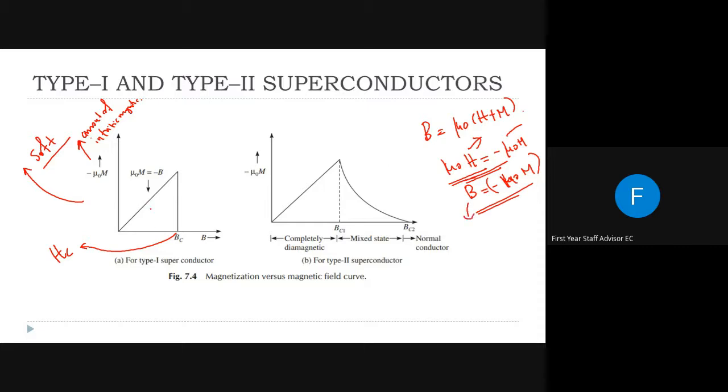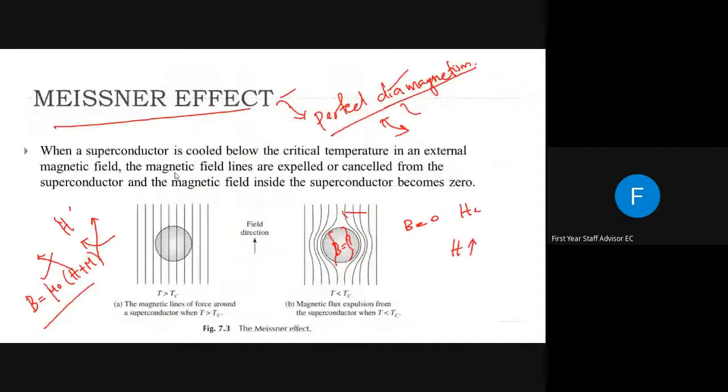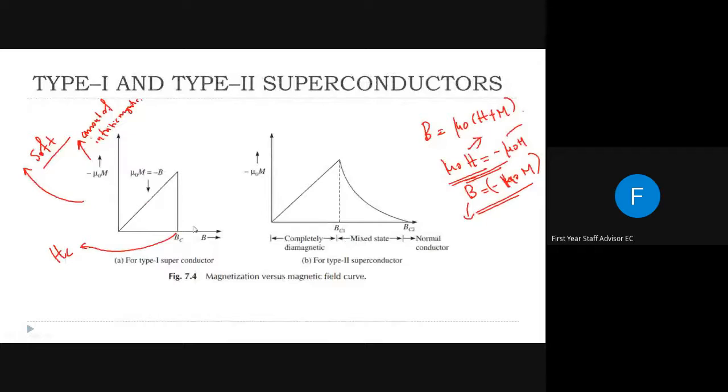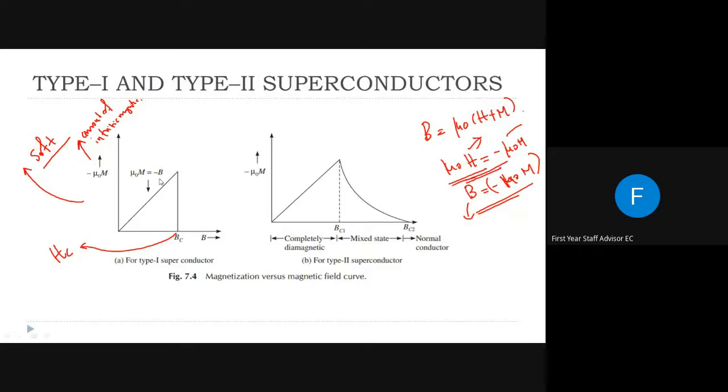But when reaching some critical field, abruptly the magnetic field lines will enter into this material, and our internal magnetization, minus mu 0 M, will become 0. Physically, at the time the critical field HC is reached, all the magnetic field lines will enter into this material. The superconducting property of a type 1 superconductor, or soft superconductor, is destroyed immediately by the external field.